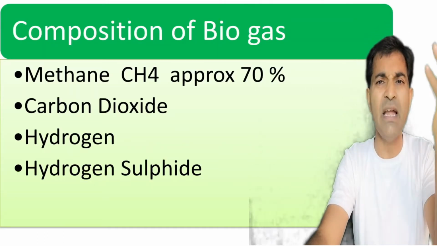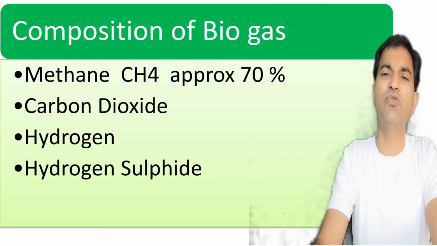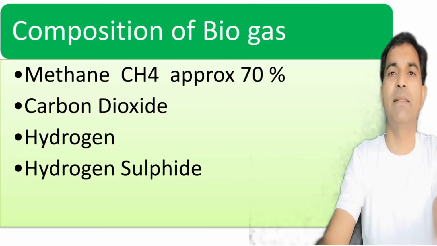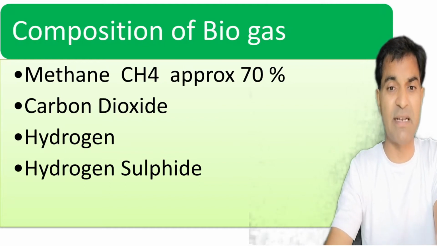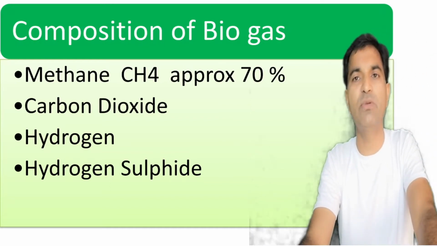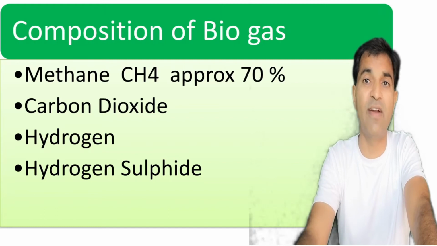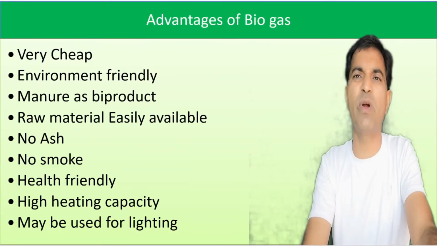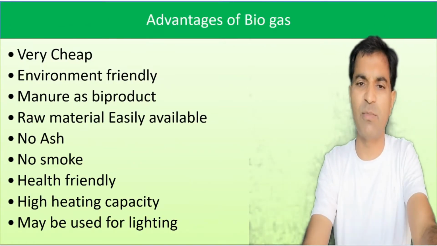Right? Now, what is the composition of biogas? Actually, biogas prominently consists of methane, that is CH4, approximately 70%, and carbon dioxide, hydrogen sulfide, H2S, hydrogen sulfide is also there. This hydrogen sulfide is quite marshy and quite badbudar nature में होता है.